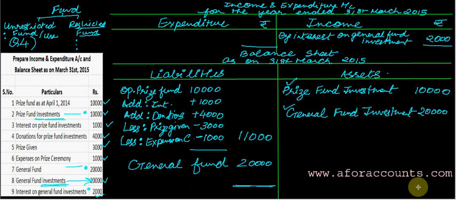Actually, it is just a posting question, there is no need to total. So you understood the concept that any investment you keep on the asset side, and for adding and lessing a specific fund, keep it on the liabilities side, say it is your prize fund or your general fund. So this is how we are finished with the fourth question.